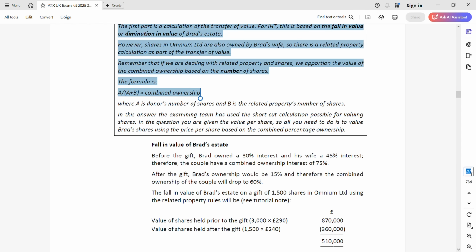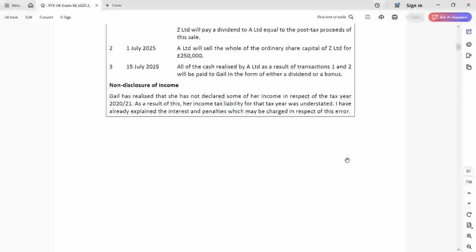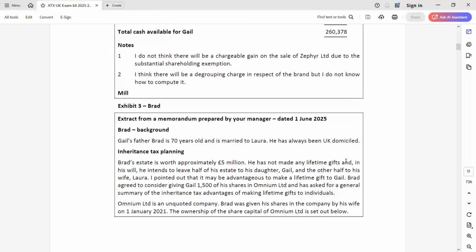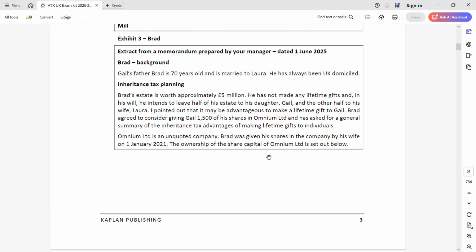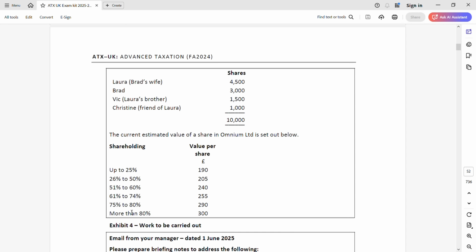Now, go back to the question. Here we don't need all these exhibits. We directly go to exhibit 3. That's what we need for our inheritance tax. This is about gifting 1500 shares, and the value is given here. Laura, Brad's wife, has 4,500 and Brad has 3,000, out of 10,000. So before the gift, they have 7,500 out of 10,000, which means 75%. From 75 to 80%, the value is 290. This is before the gift.